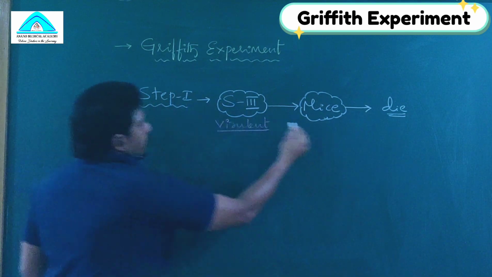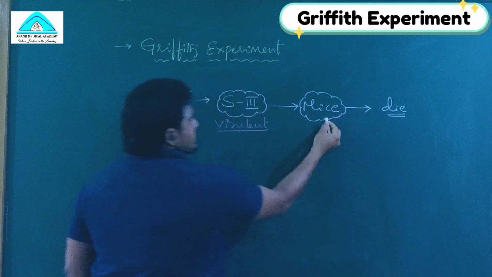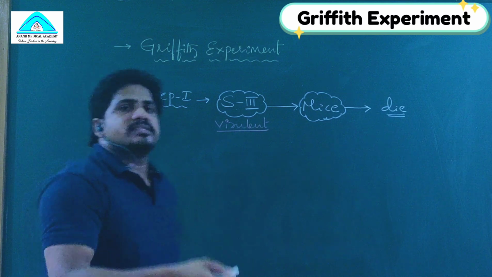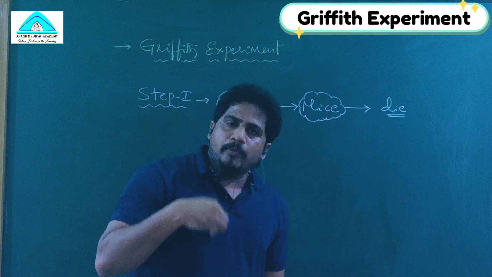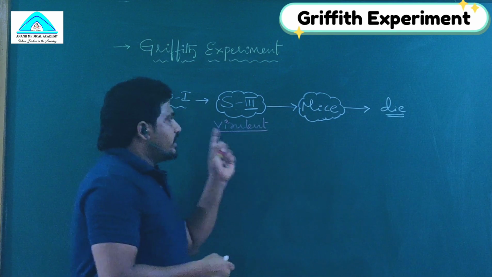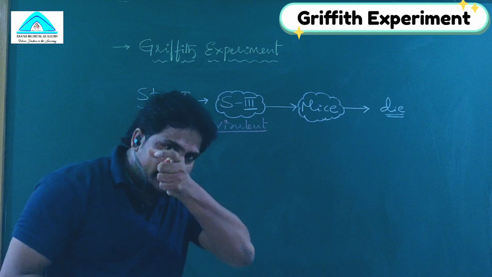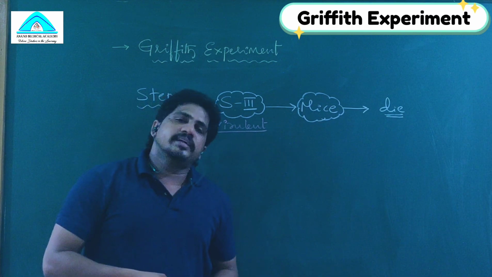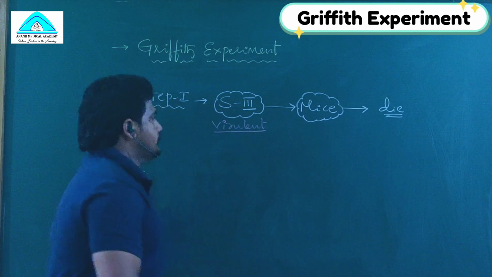Why did the mice die in step 1? Because the mice are unable to recognize the S3 variety, since it has a mucopolysaccharide coat. They are unable to produce antibodies. Meanwhile, S3 overcomes the immune system of the mice, pathogenicity develops, and it leads to death.